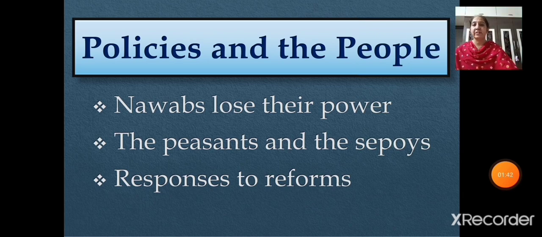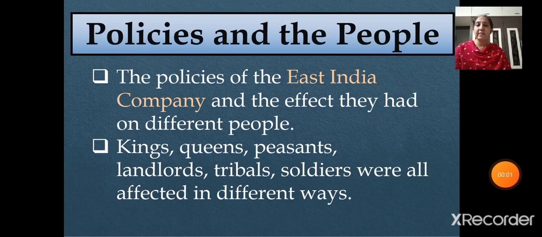So let's begin with the first topic, policies and the people. See children, you all know very well that the policies of the East India Company had different effects on different people, right? And we know about the many policies that the East India Company tried to implement in our country. Not only kings and queens, but peasants, tribals, landlords, soldiers, everybody was affected by those policies in different ways.